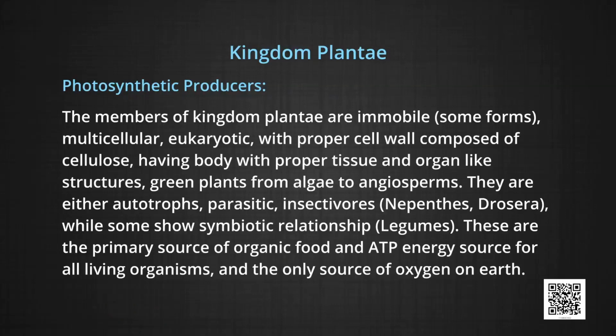The members of Kingdom Plantae are immobile, some forms multicellular, eukaryotic with a proper cell wall composed of cellulose, having a body with proper tissue and organ-like structures. Green plants from algae to angiosperms. They are either autotrophs, parasites, or insectivorous like Nepenthes, Drosera, etc., while some show symbiotic relationships like legumes.